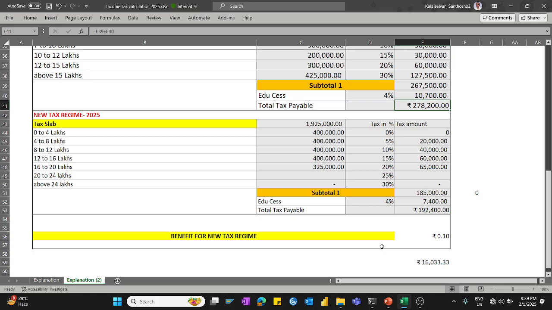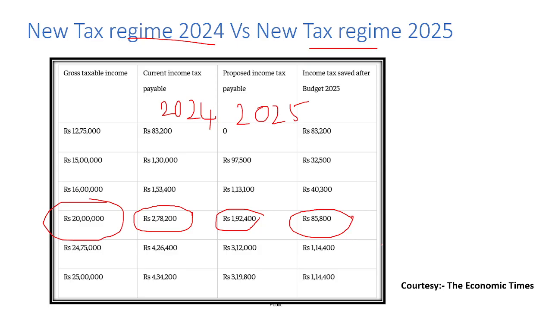So there is a higher savings given in the new tax regime 2025 compared to 2024. This way, you can see the government is encouraging us to opt for the new tax regime in the future.